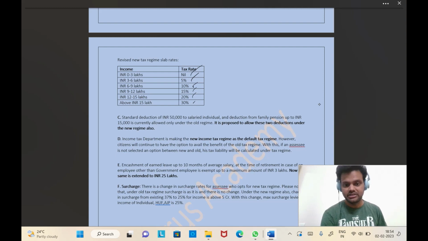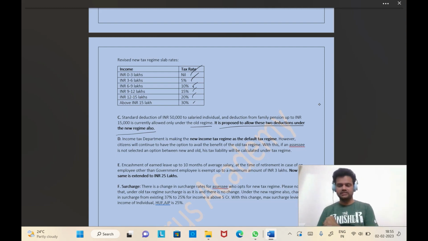Standard deduction of 50,000 to salaried individuals and deduction from the family pension of 15,000 is currently allowed for the old scheme. This was already there in the old regime. It is proposed to allow these two deductions under the new regime also. Now, under the new regime also, this standard deduction as well as family pension will be allowed as a deduction. So government is encouraging the taxpayers to move towards the new tax regime. That's why they are bringing all these treats. They are giving all these treats to us, right?